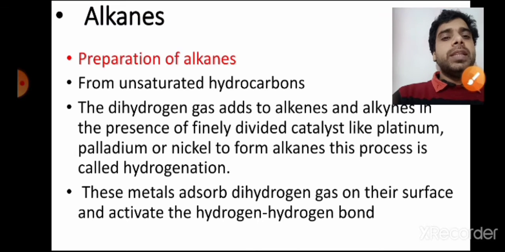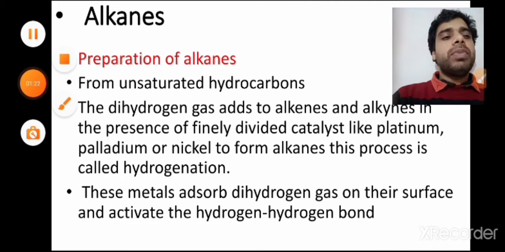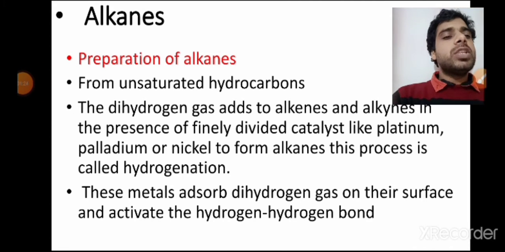Here in this chapter in class 11, we have to discuss the preparation of alkanes. The preparation of alkanes we will do from the unsaturated hydrocarbon. What is the meaning of unsaturated hydrocarbon? Unsaturated hydrocarbon means a hydrocarbon which contains a double bond or triple bond. So that means preparation of alkanes is possible from double bonds or triple bonds.